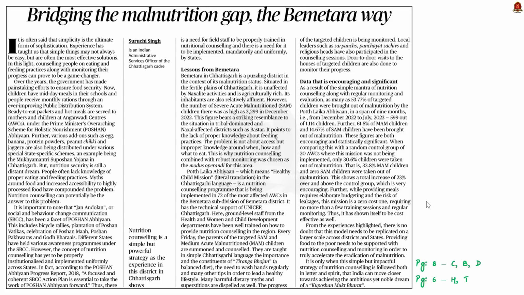Take a look at this editorial article. It deals with the issue of malnutrition. See, one of the major hurdles in addressing the issue of malnutrition in India is improper capacity building. This editorial, through a case study, highlights how a proper counseling and monitoring mechanism can help solve the issue of malnutrition in India. So in this news article discussion, we'll address the points mentioned in the editorial article.